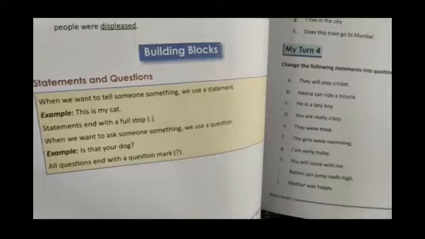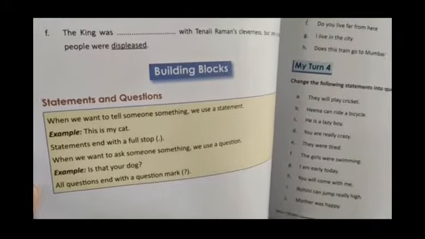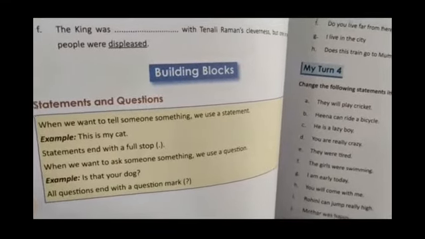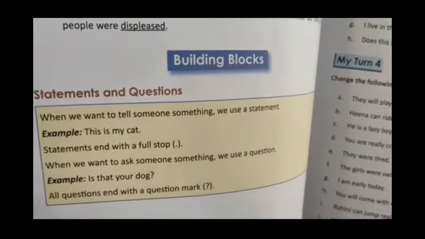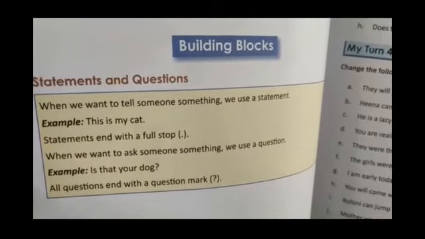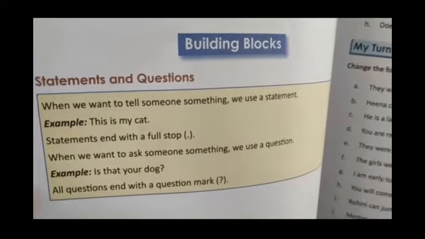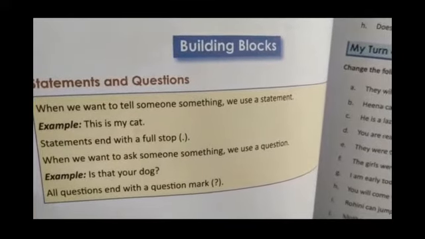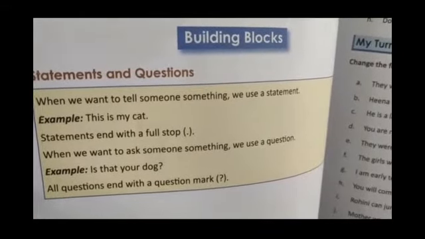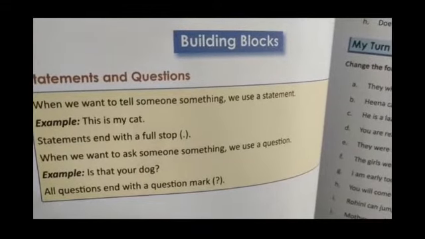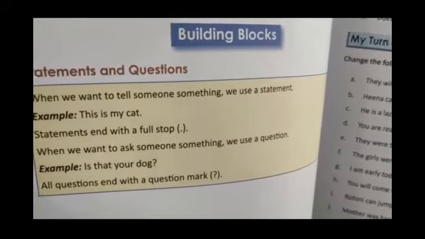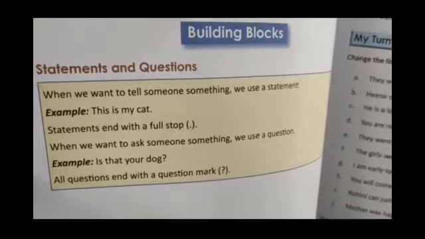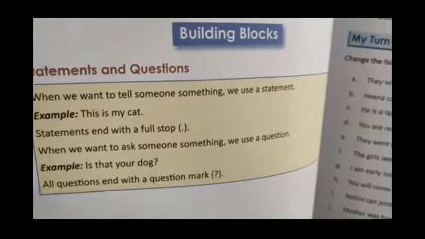Alright children. Now children, you are going to open your practice book, that is page number 18. Okay. On page number 18, it is given statements and questions. So I will read for you. When we want to tell someone something, we use a statement. Example, this is my cat. Statements end with a full stop. When we want to ask someone something, we use a question. Example, is that your dog? All questions end with a question mark.